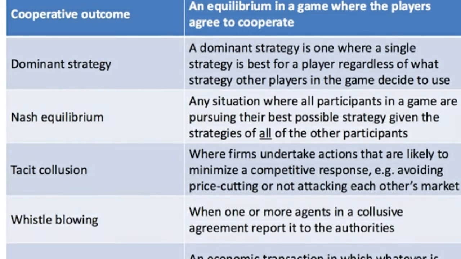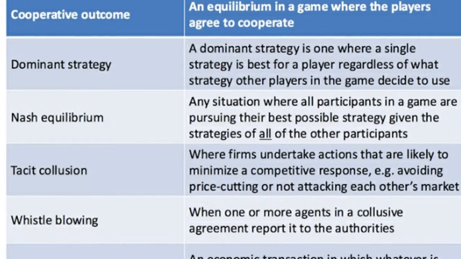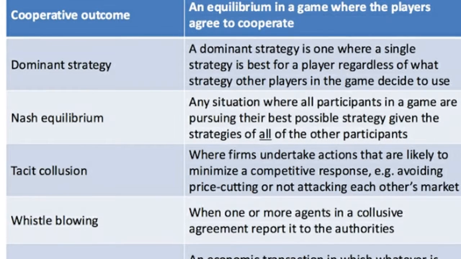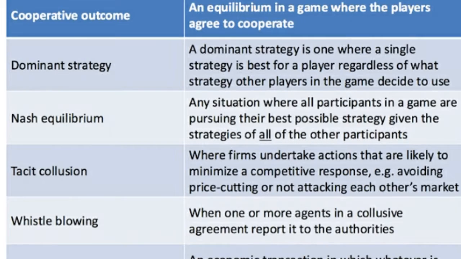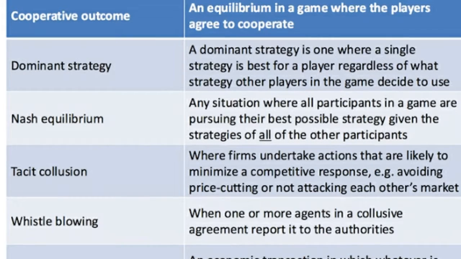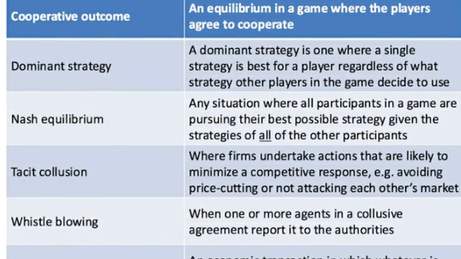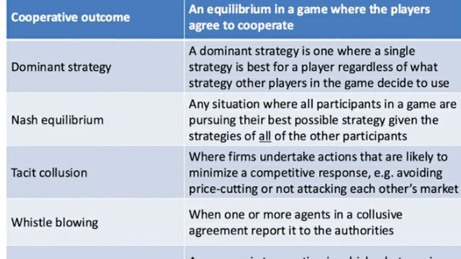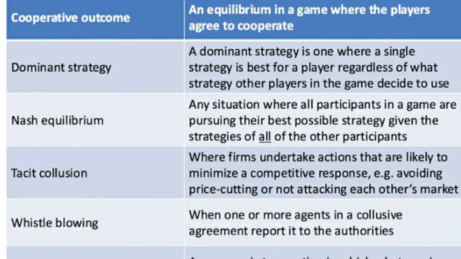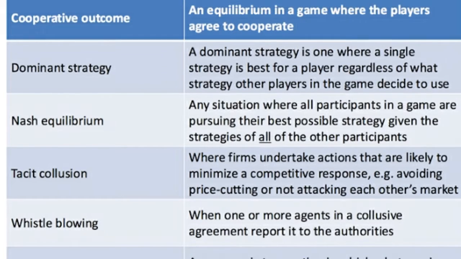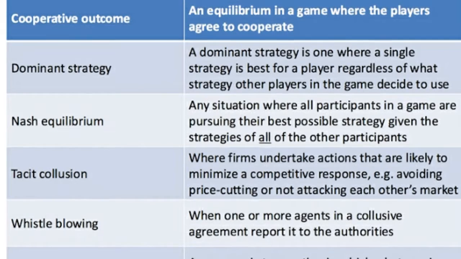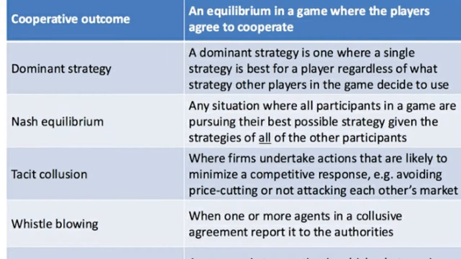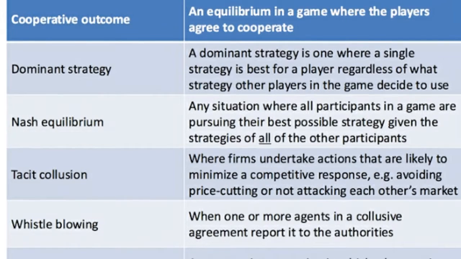Then we have in game theory Nash equilibrium, dominant strategy, mixed strategy. So let's discuss these things. In dominant strategy, a player maximizes its payoff. Every player is trying to maximize its payoff irrespective of another player's response or reaction.